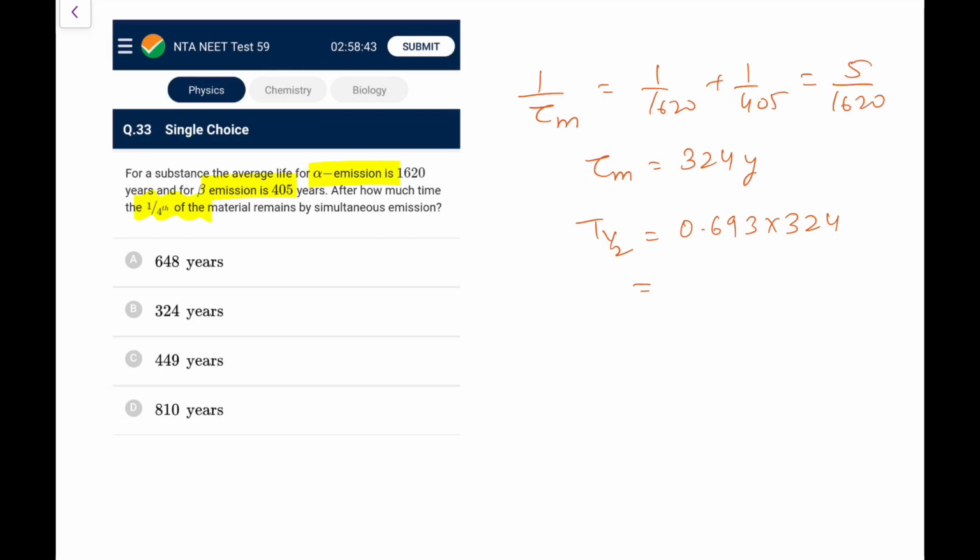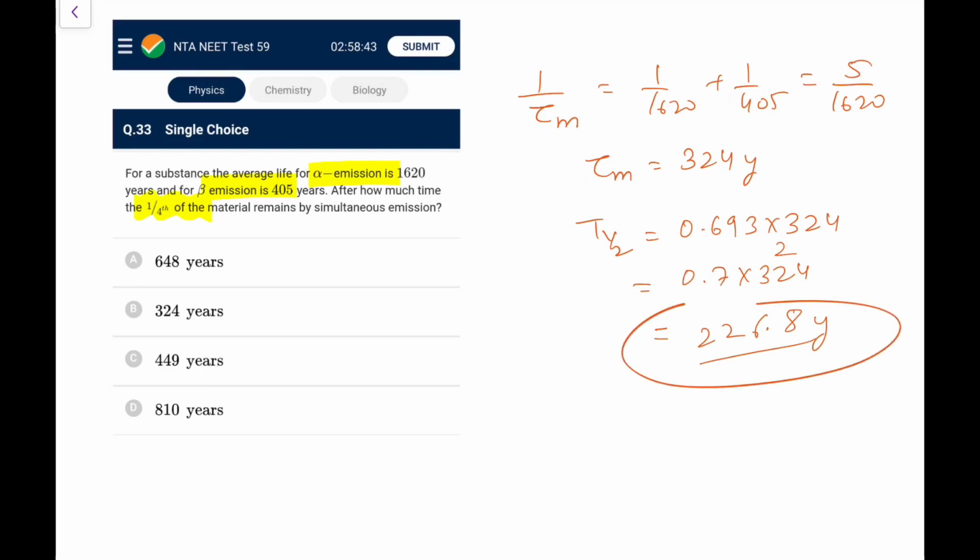Let me take 0.7 for approximate calculation. 7 4s are 28, 7 3s are 21, 226.8 years. So it becomes one fourth, it should be double of that. So 226, if I do, would be 452 approximately. So going by the option, go for C. 0.693 would be slightly less, so 449 years is the appropriate one.